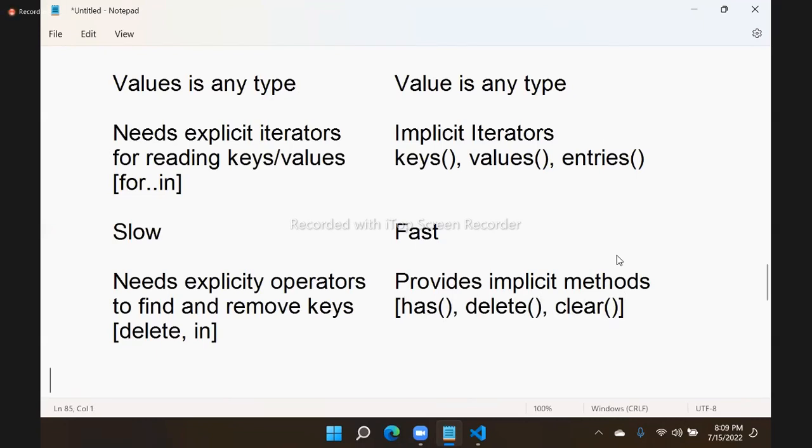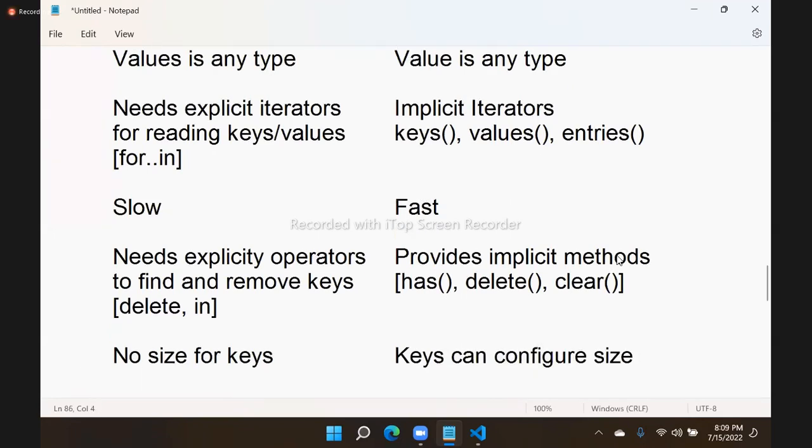Here in an object we have no size for keys, but in a map the size can be configured. That means we have a size property which will tell how many keys are there. We can get the number of keys in a collection. That is actually the major difference between an object and a map, right?